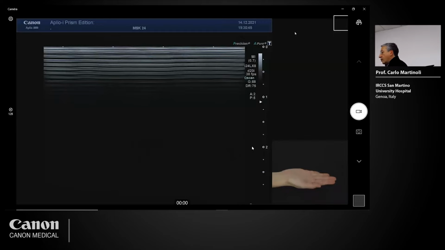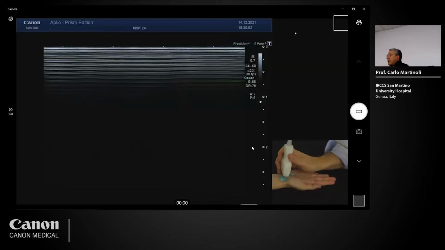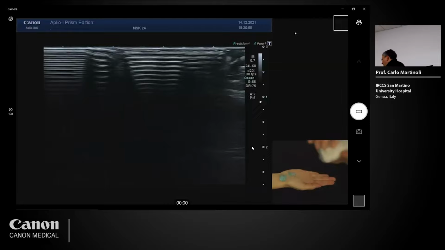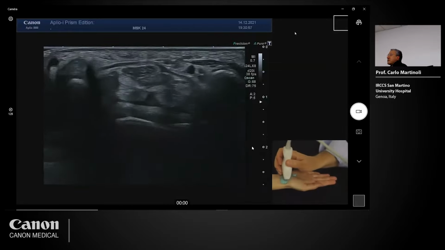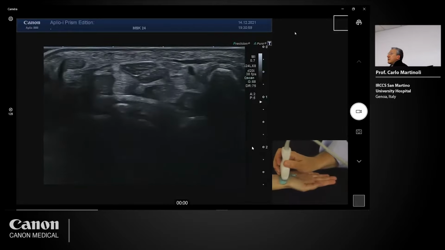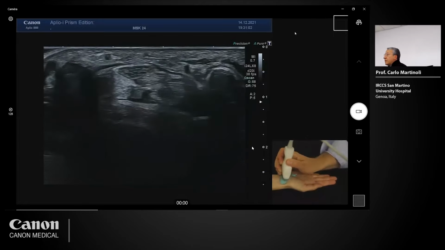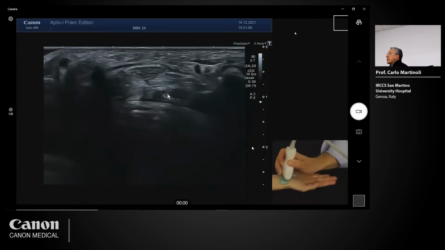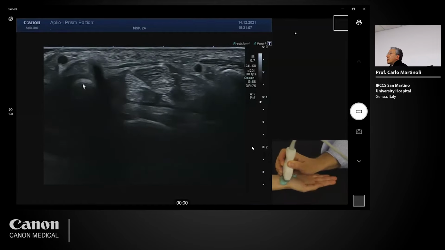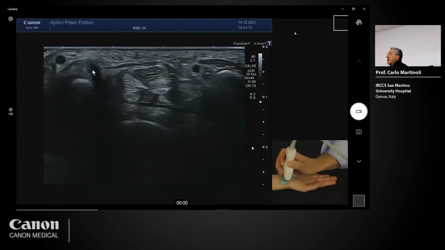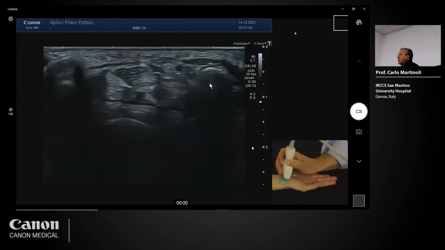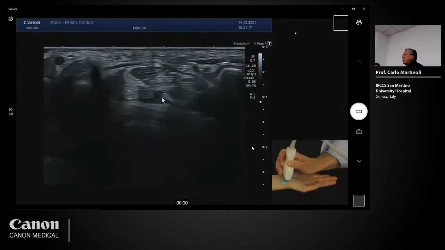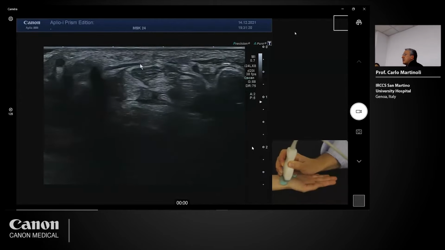using a 24 probe. We place the probe at the level of the wrist, and we see the structures contained at the level of the carpal tunnel. We have to recognize the landmarks. So this is the tubercle of the scaphoid with the flexor carpi radialis on the top. This is the pisiform, and here we see the retinaculum.